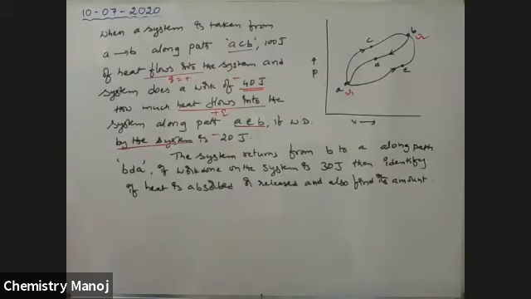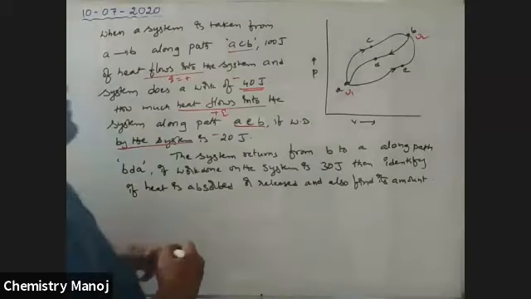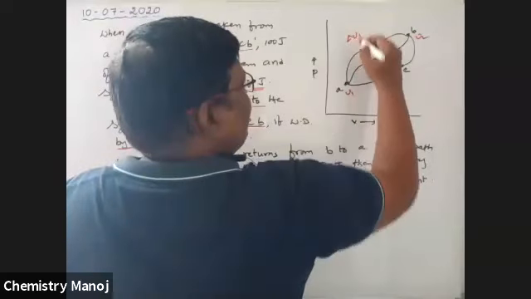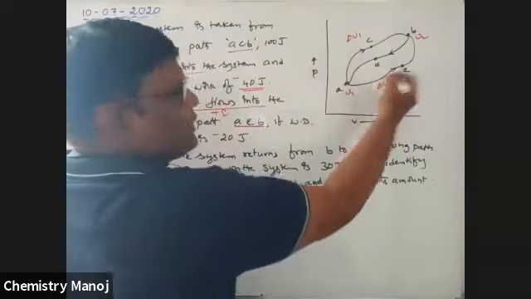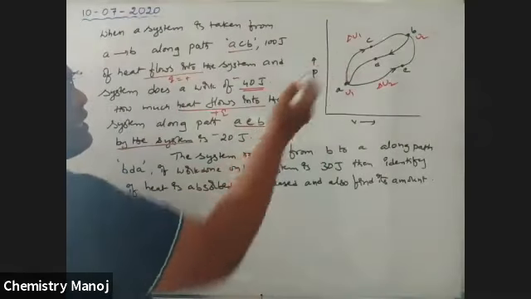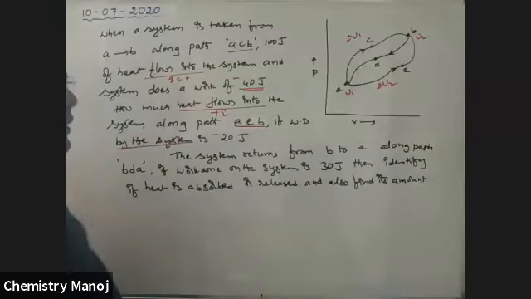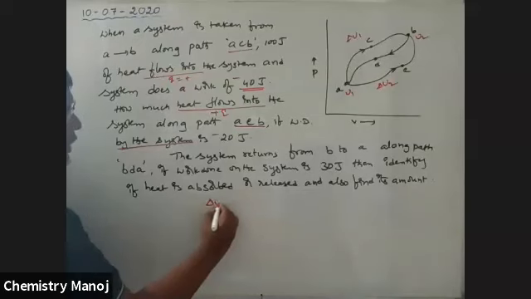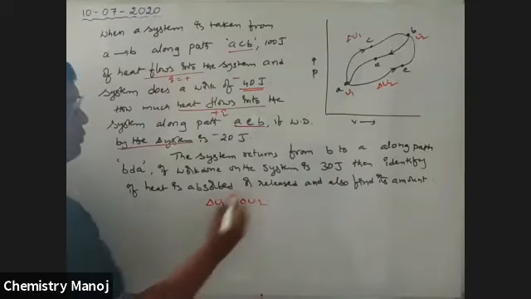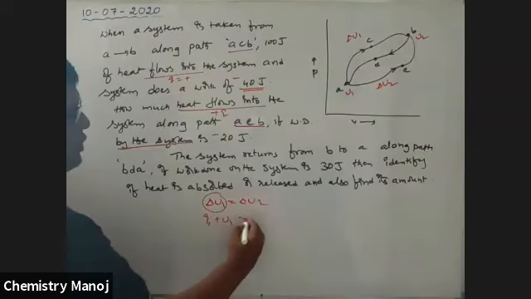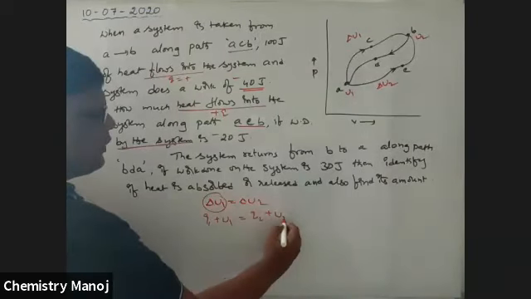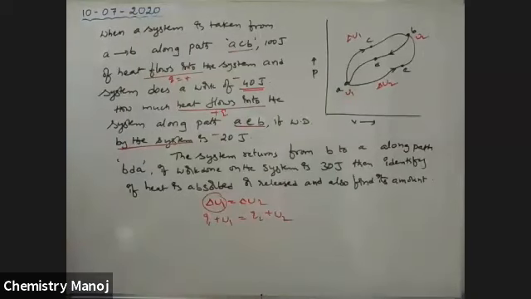So delta U1 is equal to delta U2. Delta U is Q1 plus W1, which is equal to Q2 plus W2.